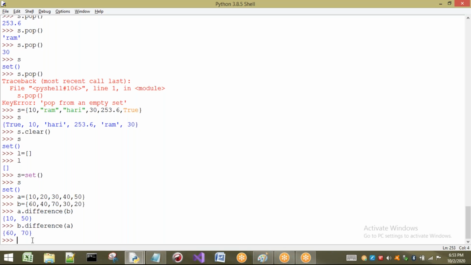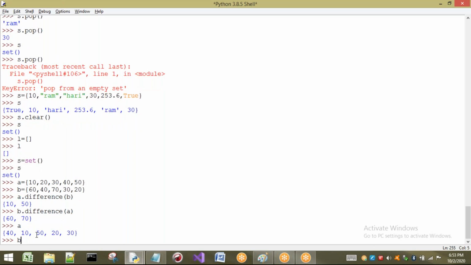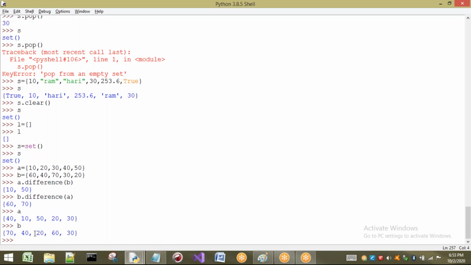Now let us go to difference update. See, after taking the difference, if you print A, the same elements are there. If you print B, the same elements are there. That means it is just going to give the difference between two sets. But now what I want is to update whatever difference there is to a particular set. Here I got 10, 50. I want to update this 10, 50 to A. But here, is it updated? No, A is not updated, B is not updated. Even if I apply difference, A and B are unchanged.